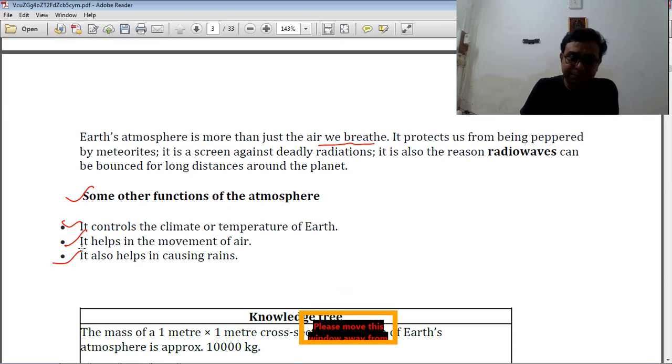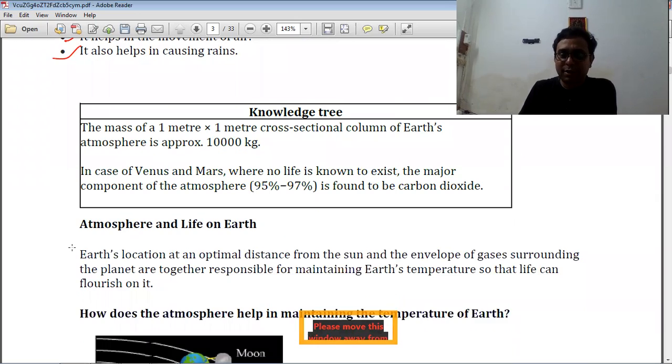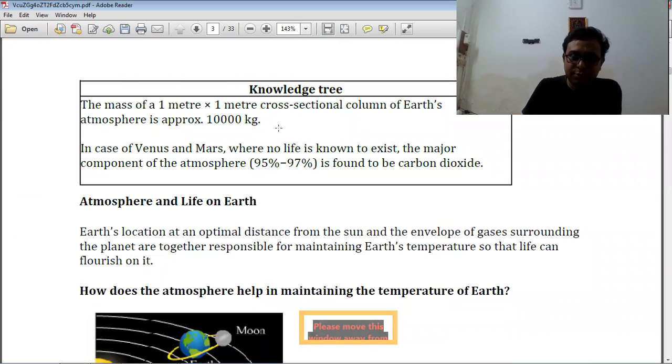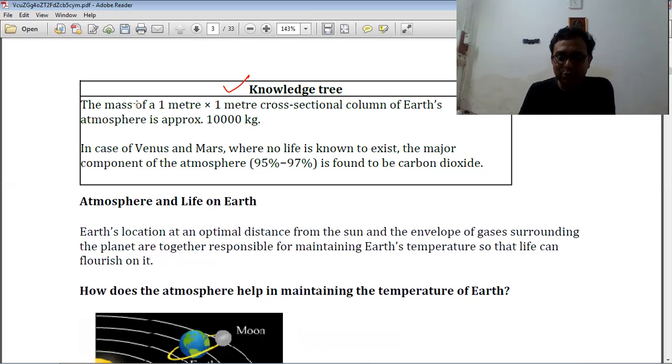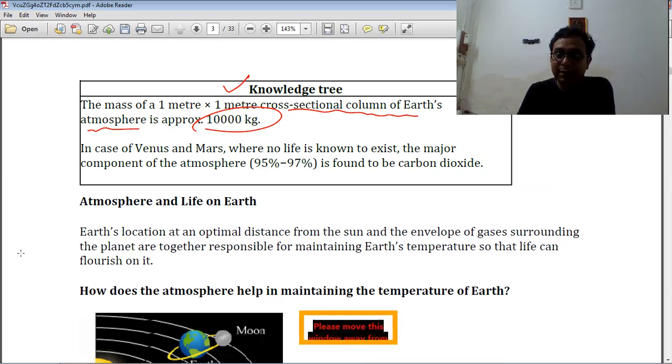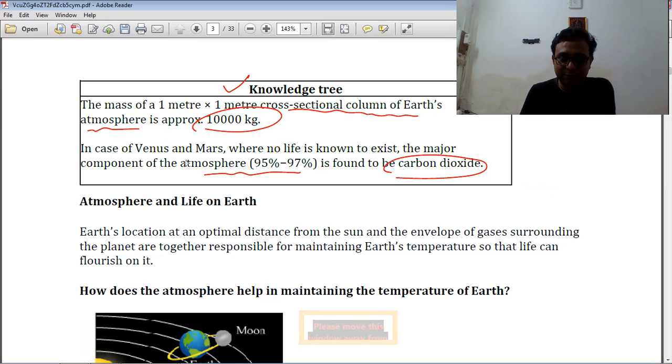Please bear in mind, I am giving you some very interesting information now, that is the knowledge tree. In the knowledge tree portion, you cannot imagine, the most important information is there. The mass of a 1 meter by 1 meter cross-sectional column of the earth's atmosphere is approximately 10,000 kg. In the case of Venus and Mars, where no life is known to exist, the major component of the atmosphere is found to be carbon dioxide, but on earth it is nitrogen.